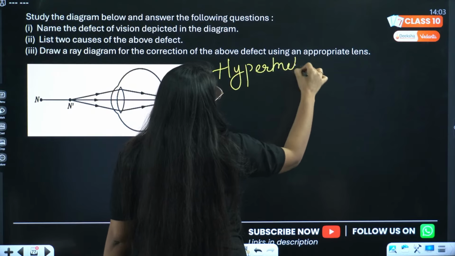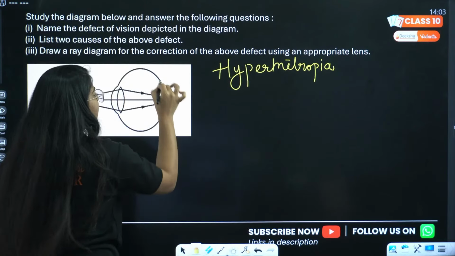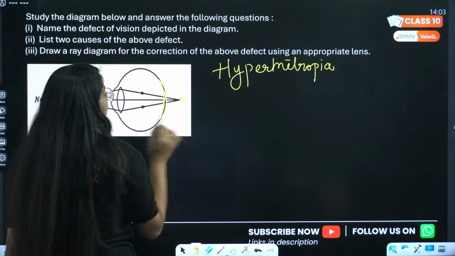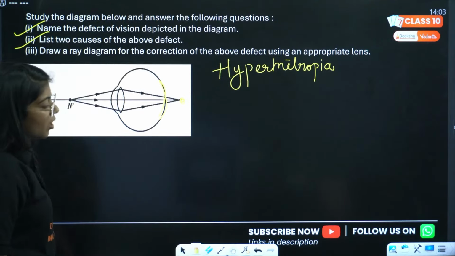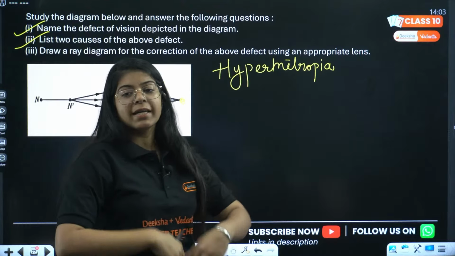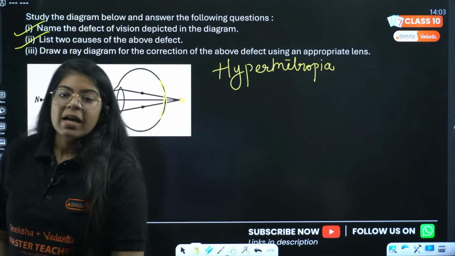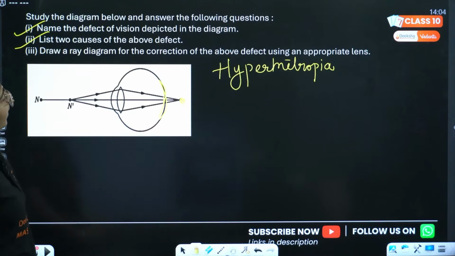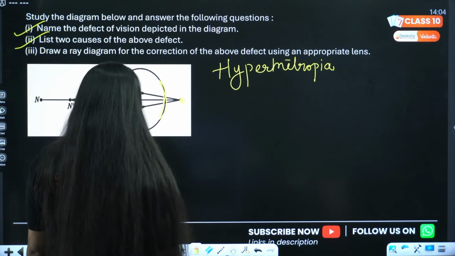Because the image is being formed behind the retina. This is my retina. The image is formed here. So the image is formed behind the retina. Two causes of the above defect: because of the shortening of eyeball or increase in focal length of the eye lens. Very good. Rukmani is saying that draw a ray diagram for the correction of above defect. Yes, you will use convex lens to correct the above defect.